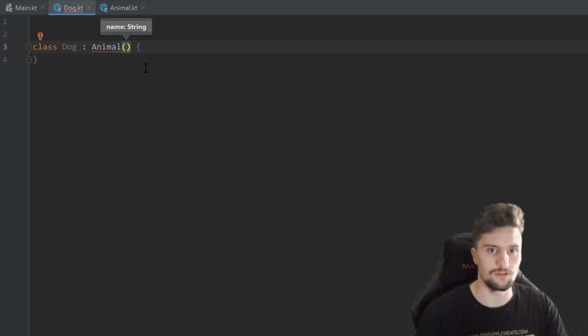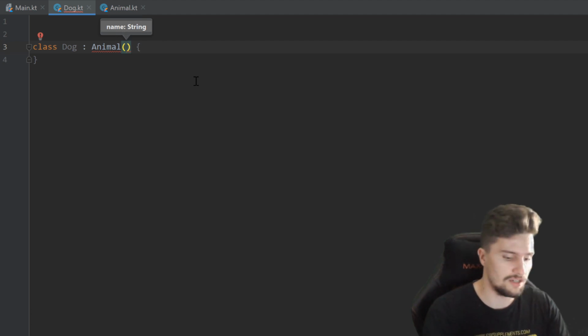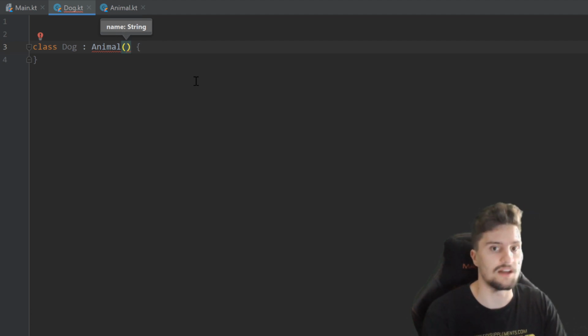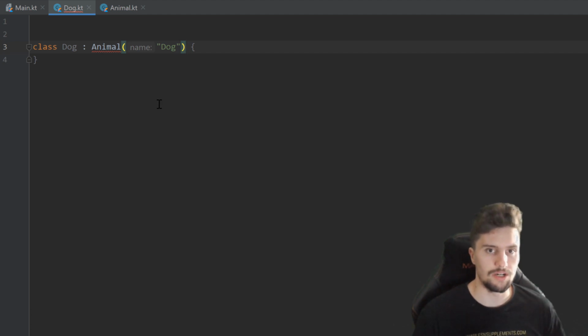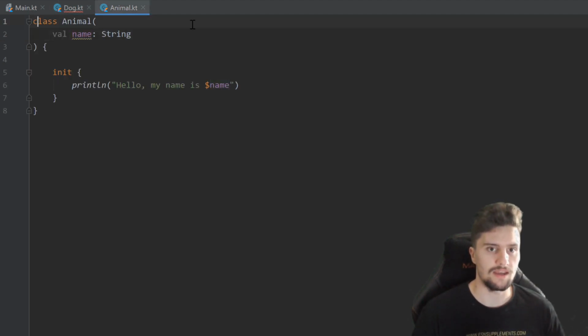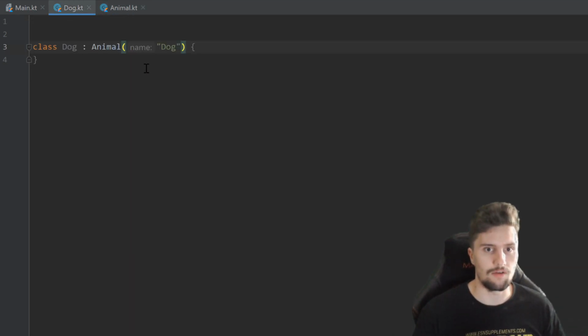and call the constructor on this animal. So when I say call the constructor, I just mean write these parentheses and specify the parameters we need to construct an instance of that class. So now we need to specify the name for each dog we have, and that is just dog. And right now we get an error here, because if we want to inherit from a class, we need to define that class that we want to inherit from, so our animal class, as a so-called open class. And then you can see that error goes away.